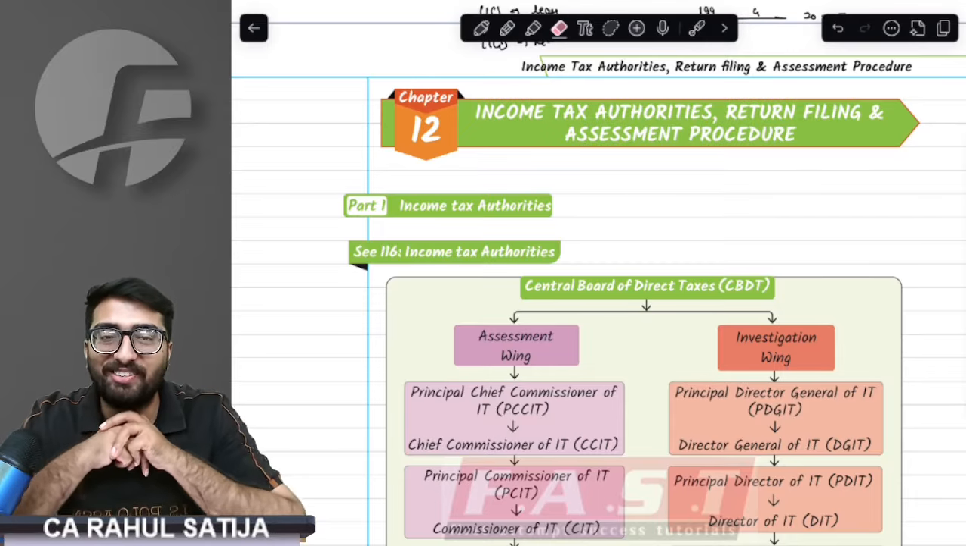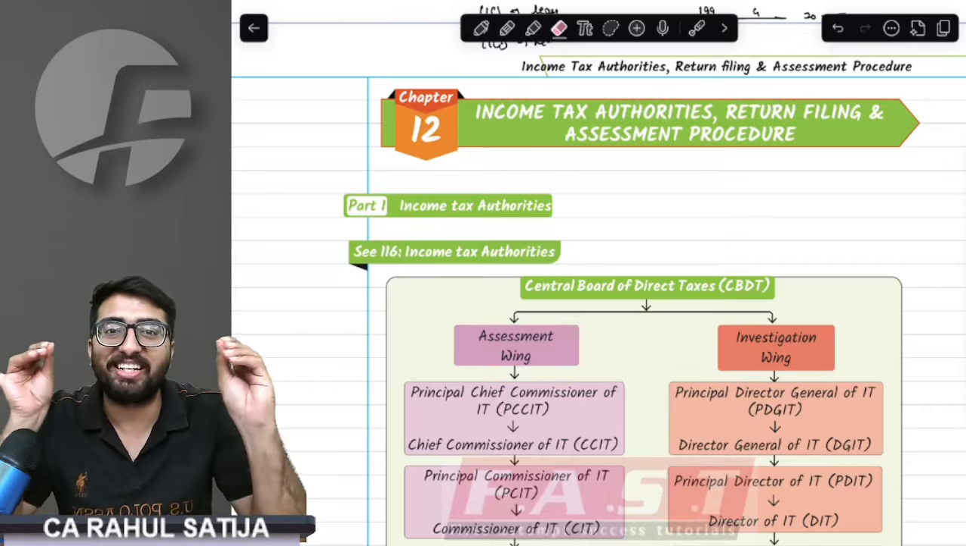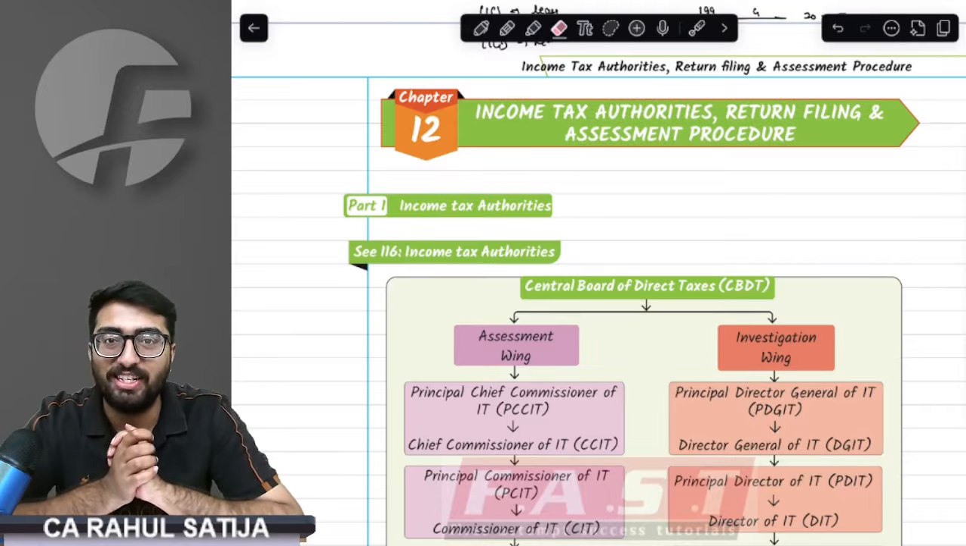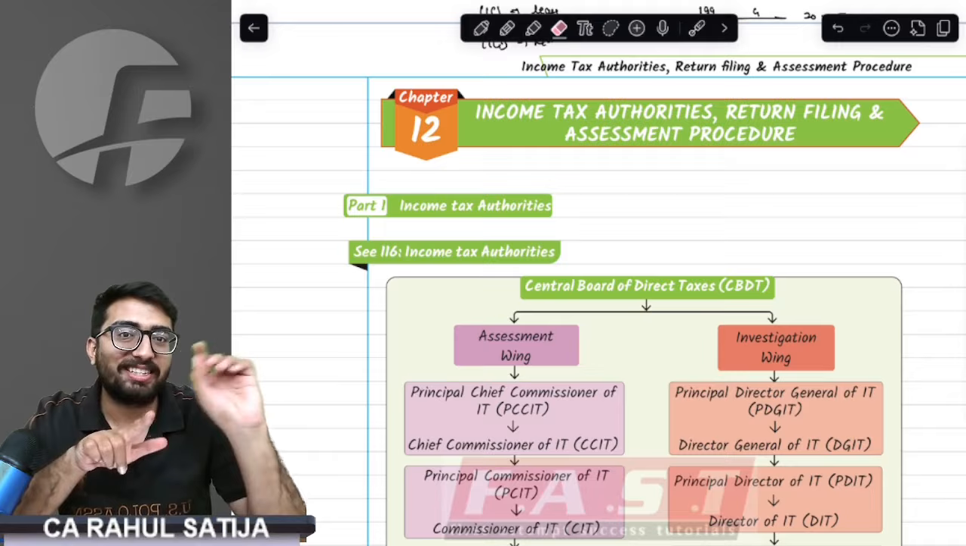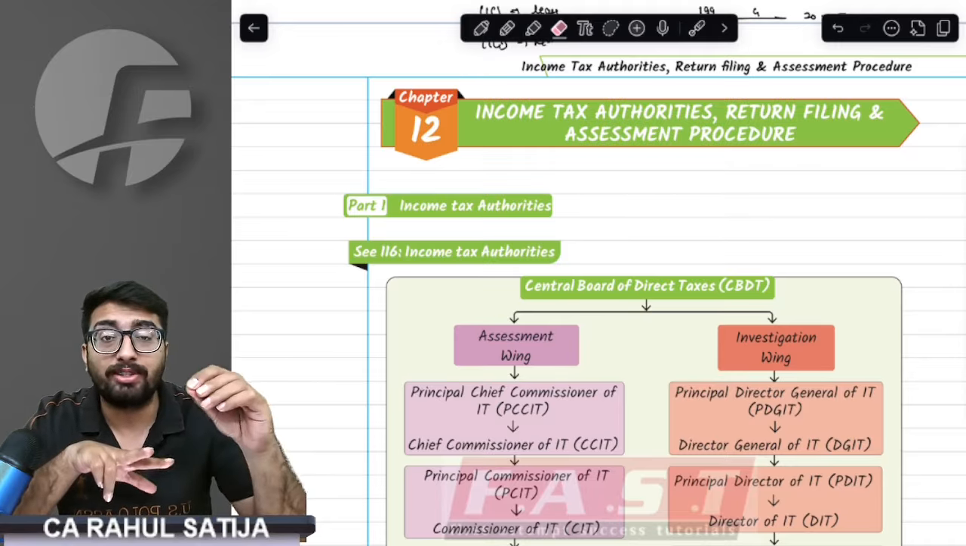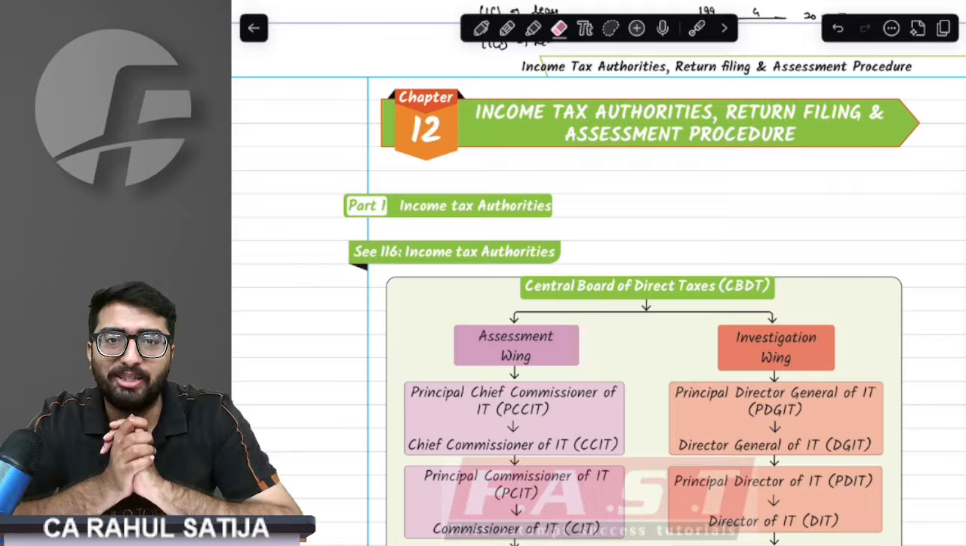And today, we are going to revise a very crucial chapter for your examination, that is Income Tax Authorities, Return Filing, and Assessment Procedure, including Block Assessment.